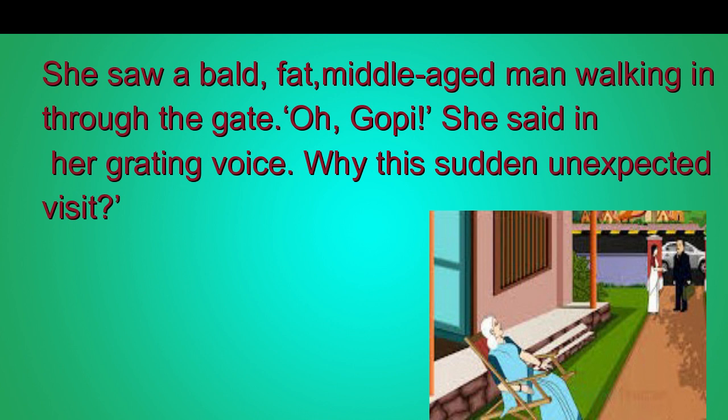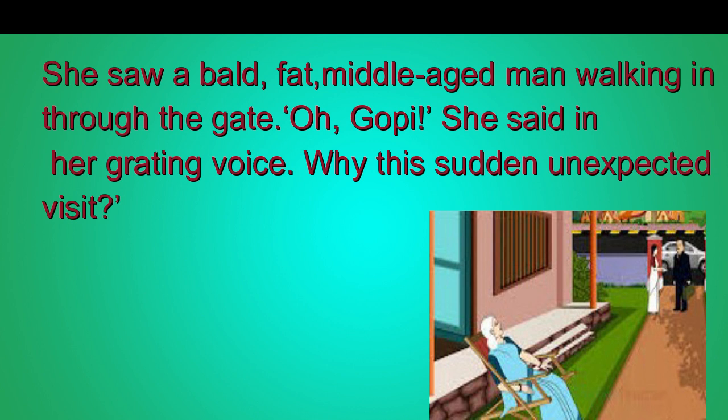So who is she here? She is Kamala. Kamala goes to see who it was in the car. When she sees a bald, fat, middle-aged man walking in through the gate, she realizes that it was Gopi, her brother.